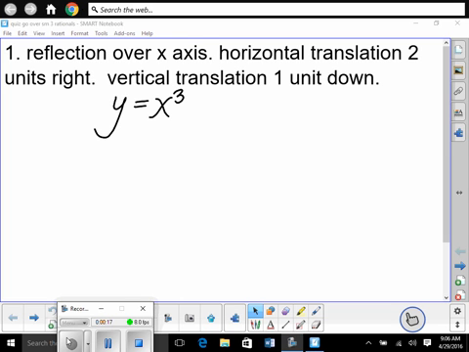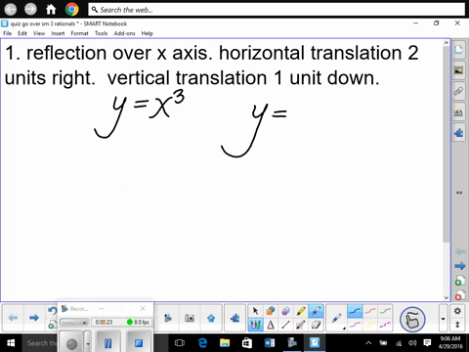So it's cubic, right? Yep. So we have y is equal to... Shifting for all functions works the same. First of all, if it's shifted left and right, it's in with x in parentheses, right? So I'm going to do that first. We're going to have an x, and then it says 2 units right.